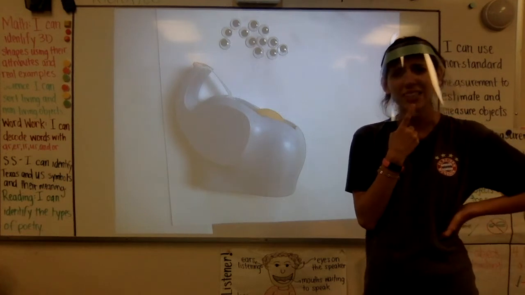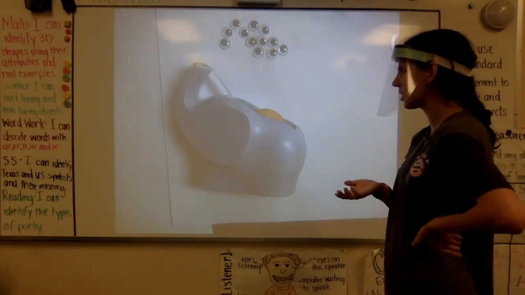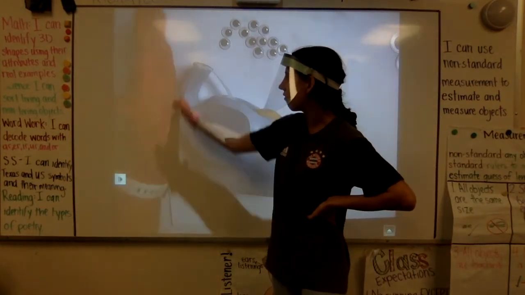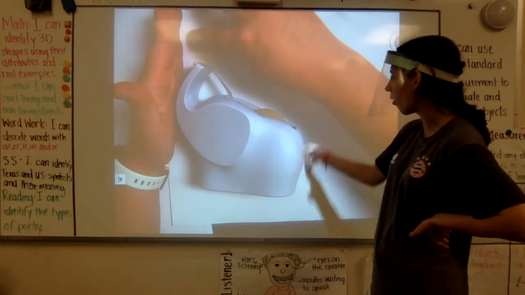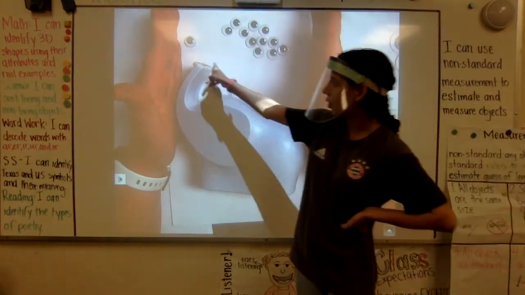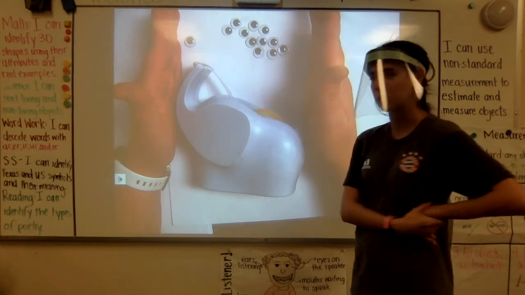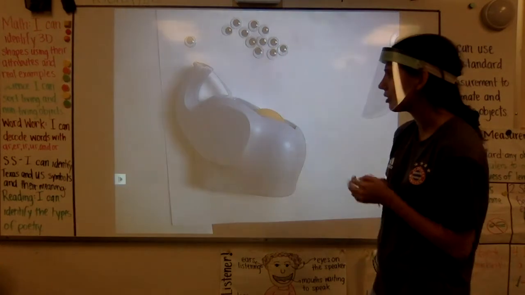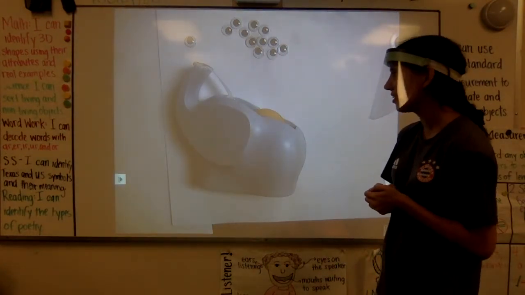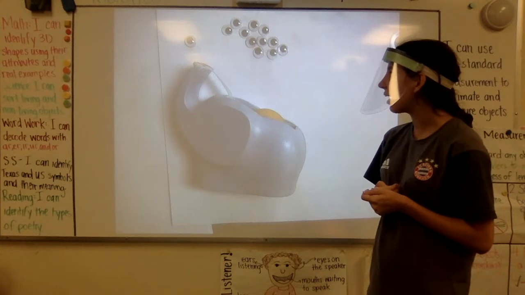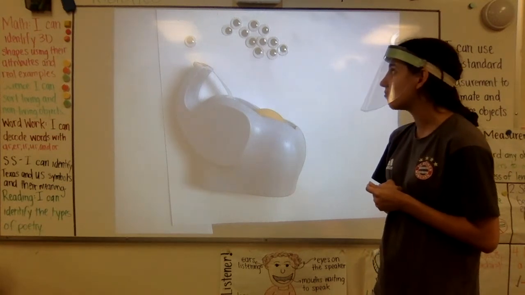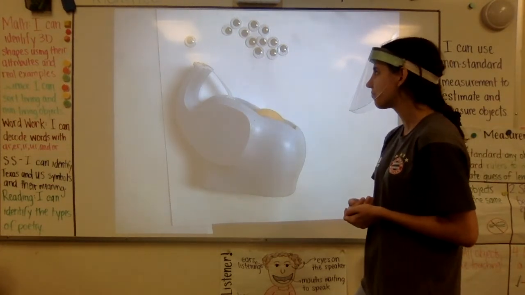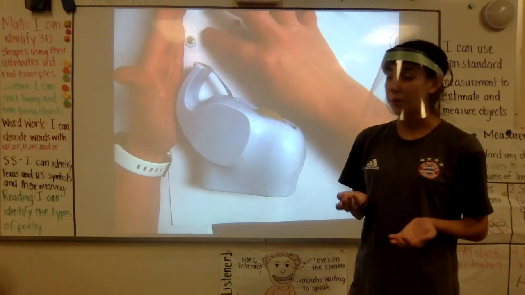I'm going to go ahead and estimate how long I think this tape dispenser is going to be. Now, I know that I'm going to have to start at the furthest point of my tape dispenser and then go all the way to the end. So I'm not going to go around the tape dispenser because that wouldn't show the length of it. Well, comparing the googly eye to the tape dispenser, I'm noticing it's pretty small. I might need maybe 12 googly eyes to measure the length of this tape measure. So let's see how close my estimate is.